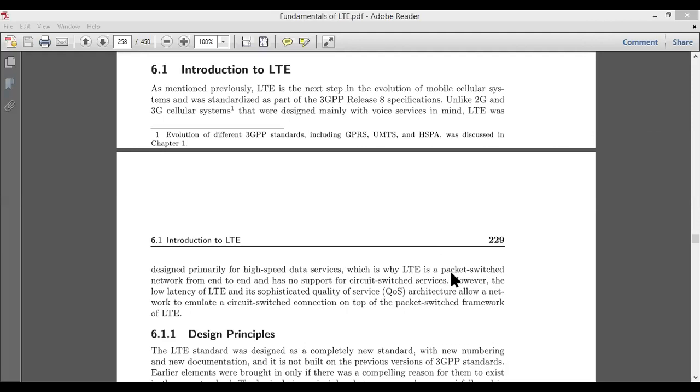The other part is that it also supports one-to-end or end-to-end communication, but there will not be any kind of support for circuit switching services. For example, if there is an application which is working on circuit switching services, that service will not be allowed by LTE. The focus here will be on latency and quality of services, such that circuit switch connections can still utilize the LTE protocol.